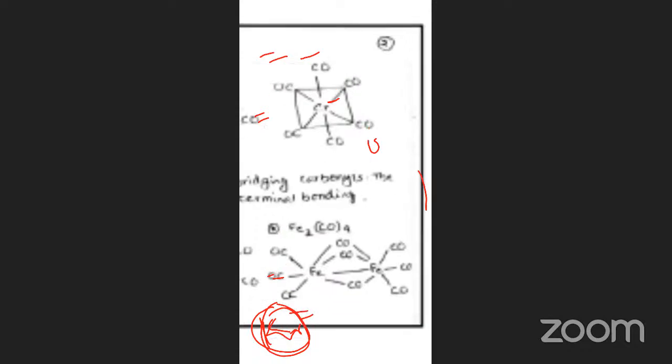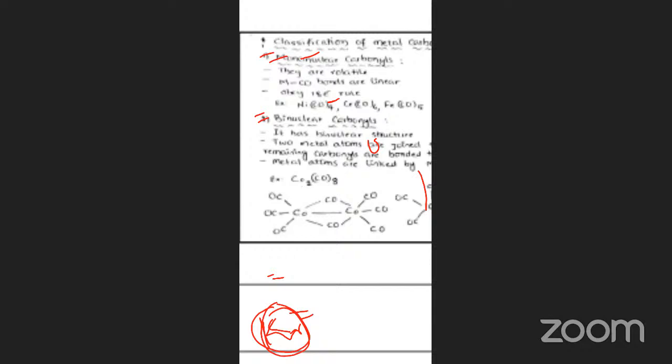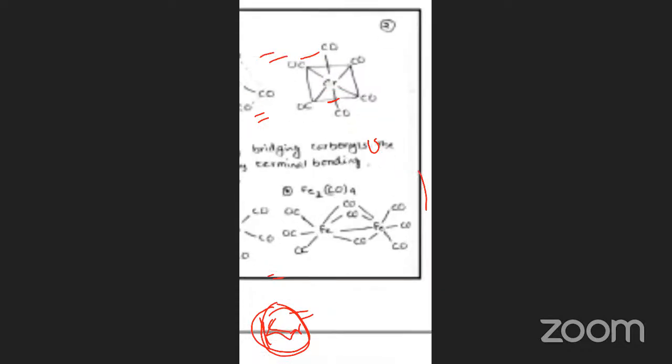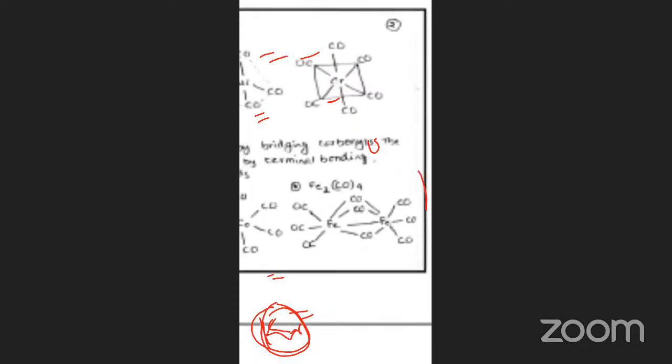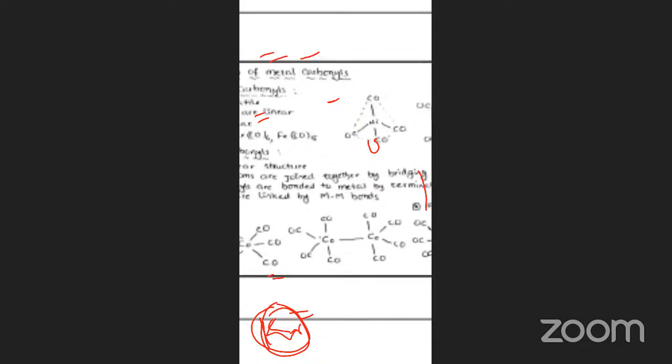And sometimes binuclear also is there. There are different types: mononuclear, binuclear, and trinuclear also. In binuclear, the number of metals increases, so the metal bond is increased. So binuclear Fe2(CO)9 and Co2(CO)8, cobalt Co2(CO)8, are also binuclear carbonyls.